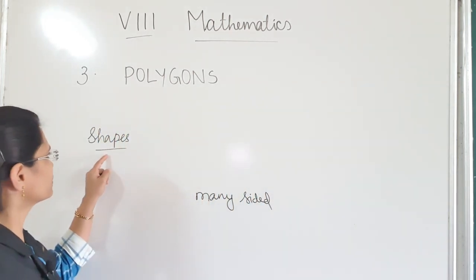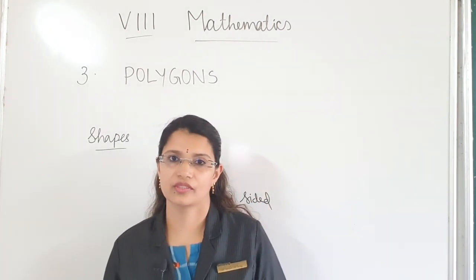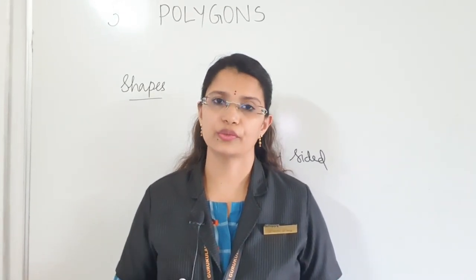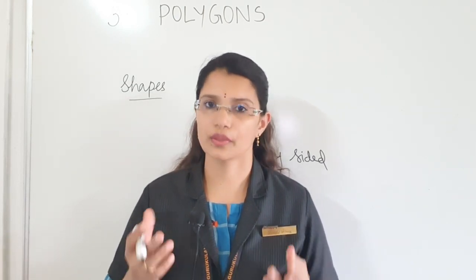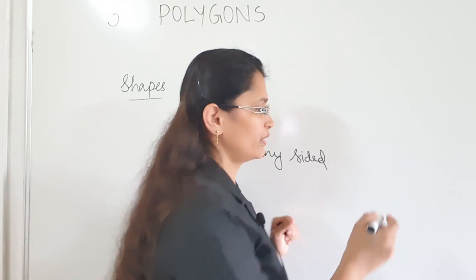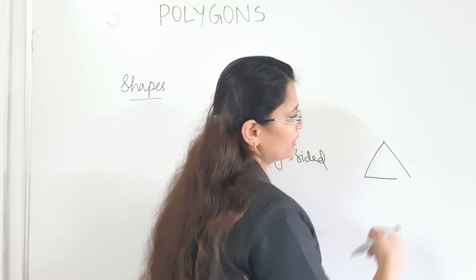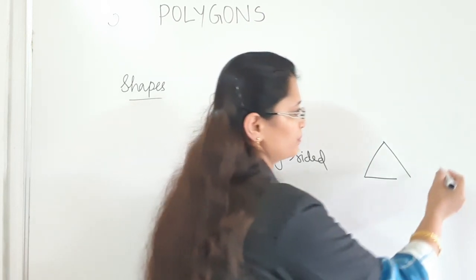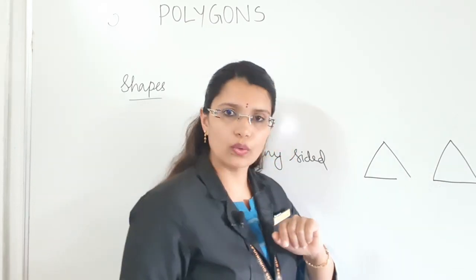And this first side heading is shapes. Which are the shapes? You have already learned in previous classes. What is a polygon? Polygon is a closed figure which is made up of only line segments. What does that mean? What is a closed figure? There are two types of figures. One is closed and another is open figure. Suppose 1, 2, 3. Here the opening is there, right? So this is called an open figure. And then here it is closed. So this is called a closed figure.